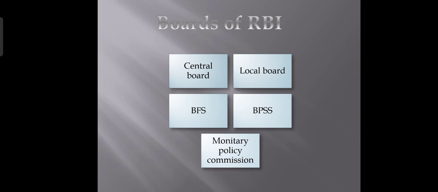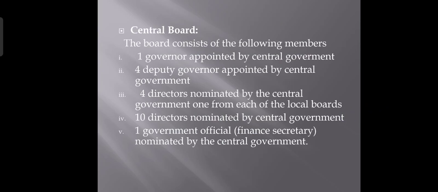These are some of the important boards of RBI, which include Central Board, Local Board, BFS, BPSS and Monetary Policy Commission. Let's just have a small look at the important characteristics of these boards. First, Central Board. This board consists of a total of about 20 members, which includes 1 governor, 4 deputy governors, 4 directors, 1 from each of the local boards, 10 directors nominated by the central government, and 1 government official who is the financial secretary.